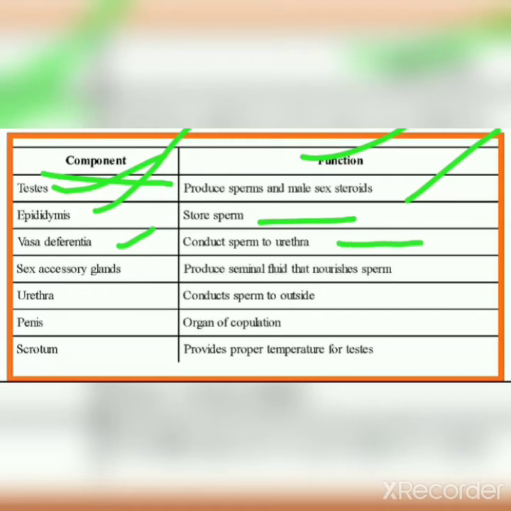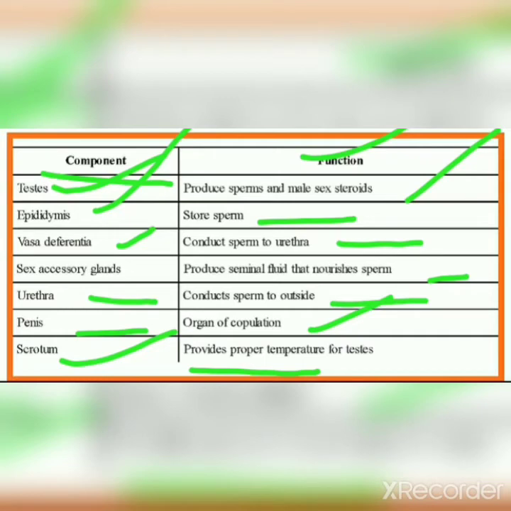Accessory glands produce seminal fluid that nourishes sperms. Next one is the urethra, which conducts sperm to the outside. The penis is the organ of copulation. The scrotum provides proper temperature for the testis for making sperms.